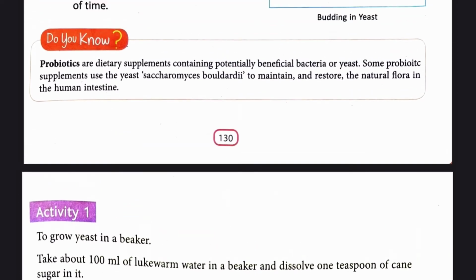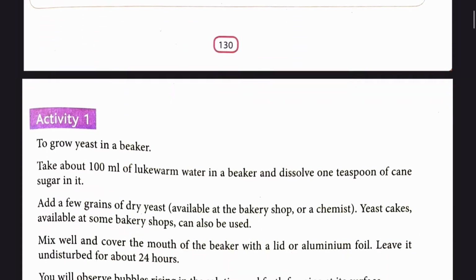Do you know probiotics are dietary supplements containing potentially beneficial bacteria or yeast? Some probiotic supplements use the yeast Saccharomyces boulardii to maintain and restore the natural flora in the human intestine.